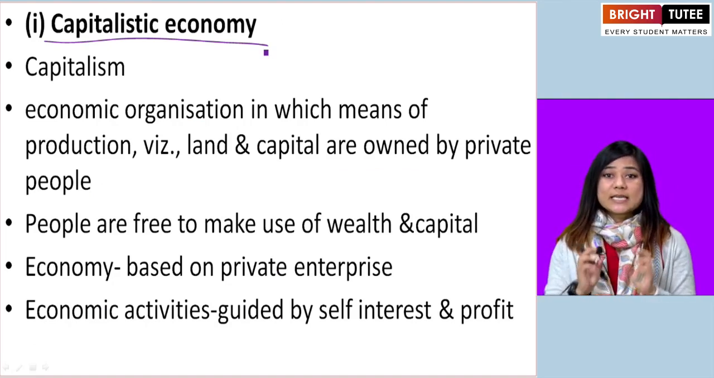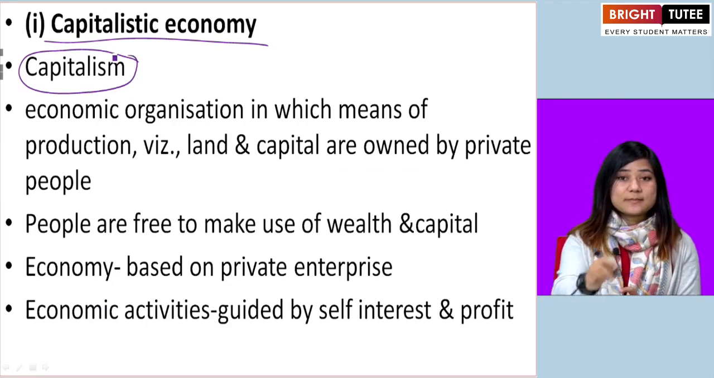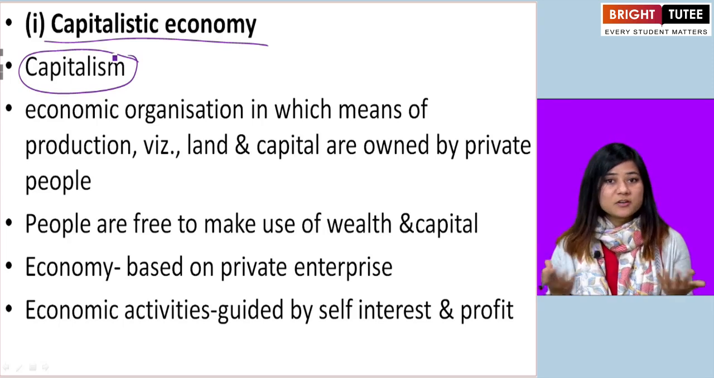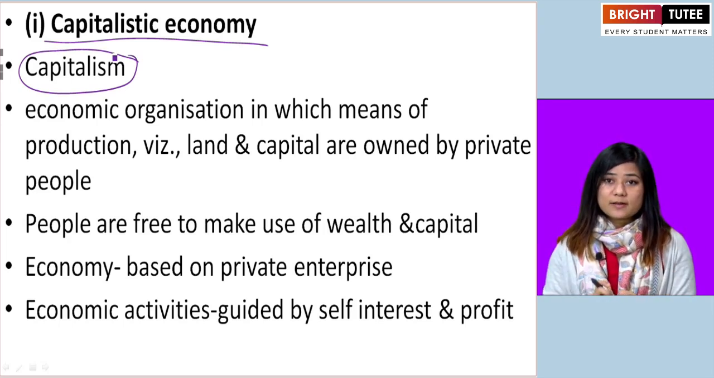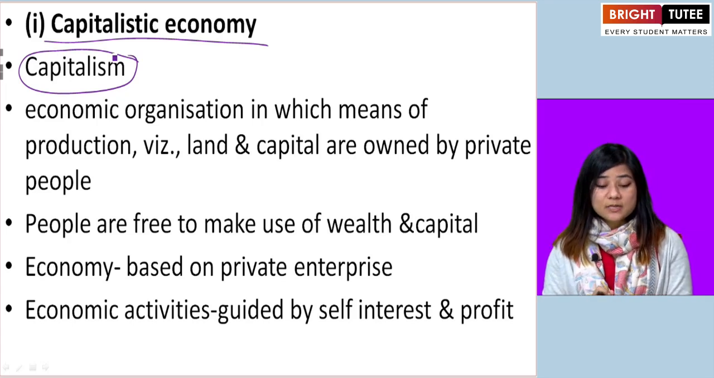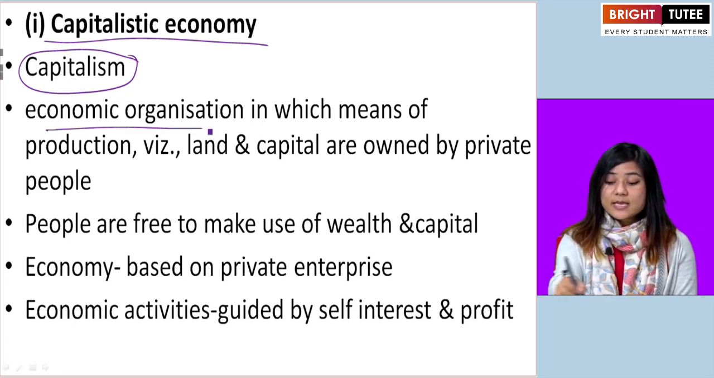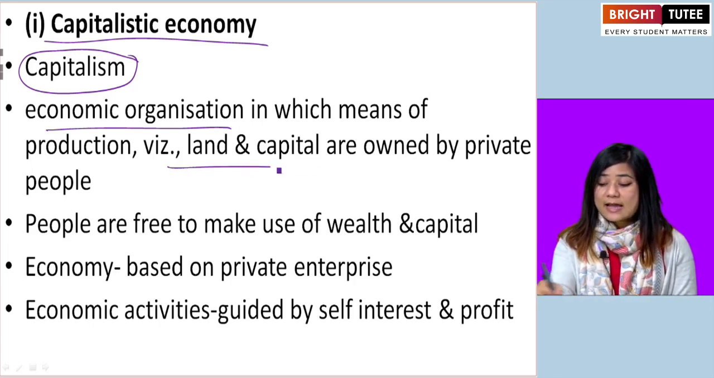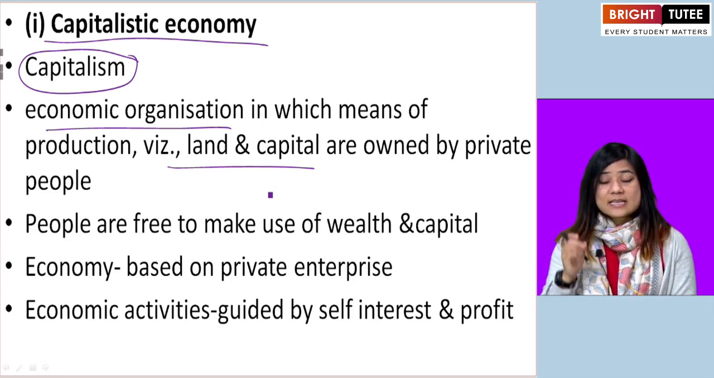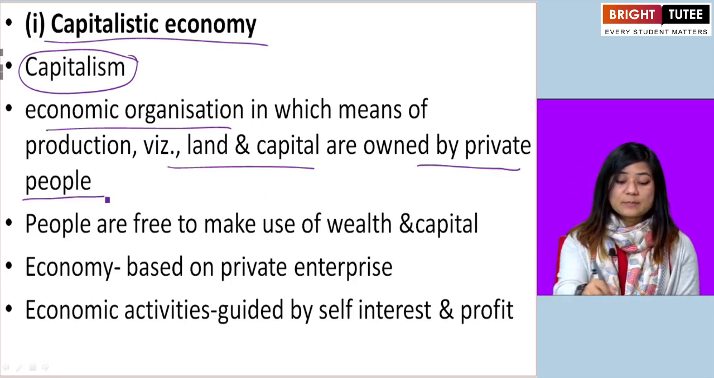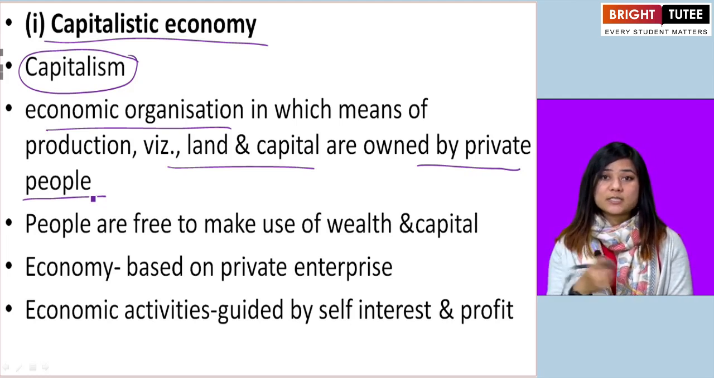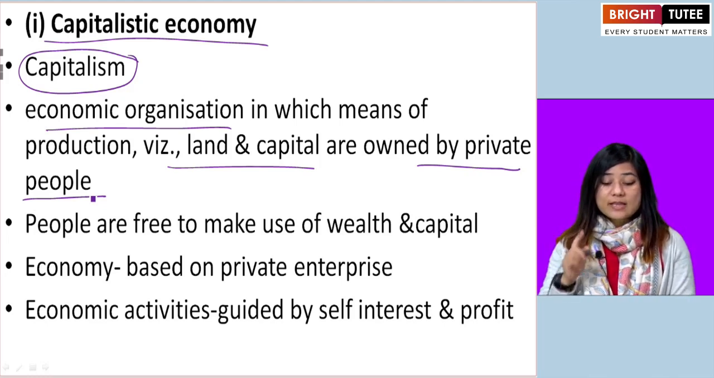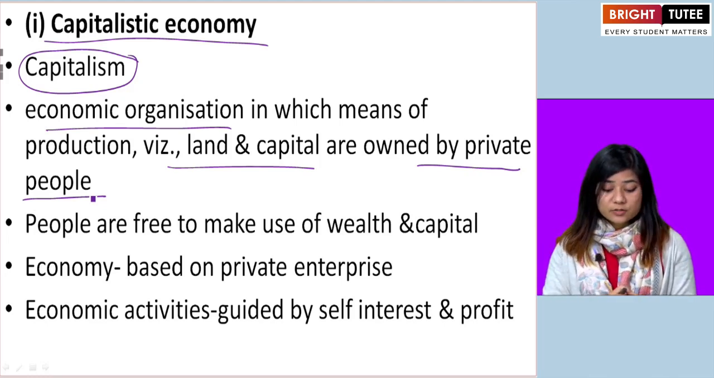Now, capitalistic economy comes from capitalism. What is capitalism? We have heard this term as well, right? But what does it mean? Capitalism is an economic organization where the means of production, which is land, capital, wealth, are owned by private people or individuals or organizations. They are not owned and controlled by governments. They are owned by private individuals.